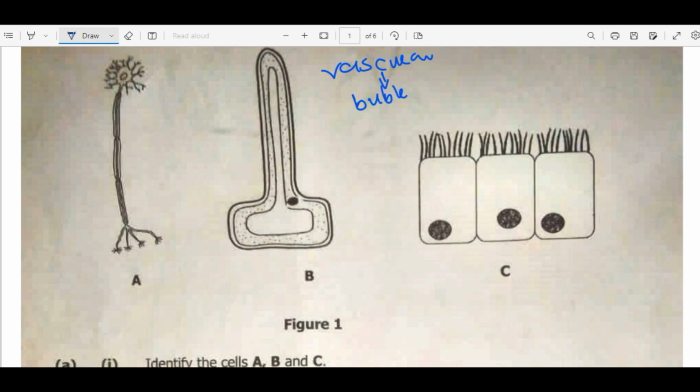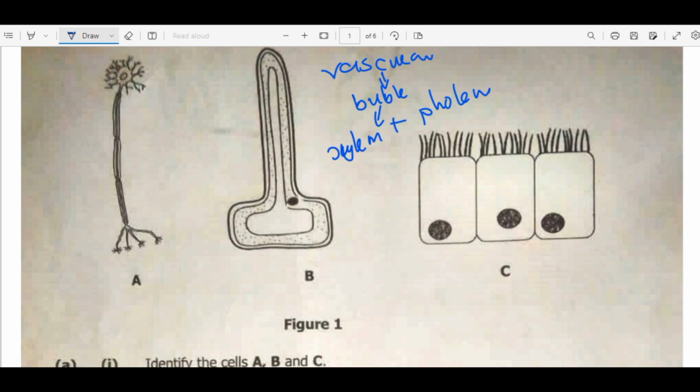Inside the vascular bundle, there are the xylem and the phloem. In between the xylem and the phloem, we have the cambium. Apart from working in secondary growth, the cambium also separates the xylem from the phloem, so it is in between the two.